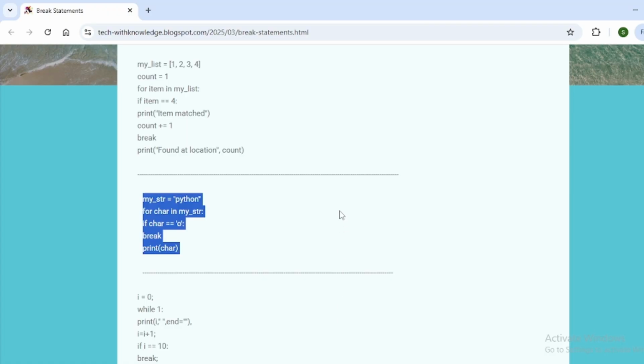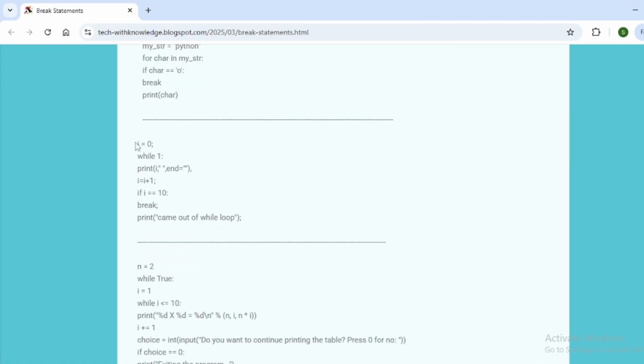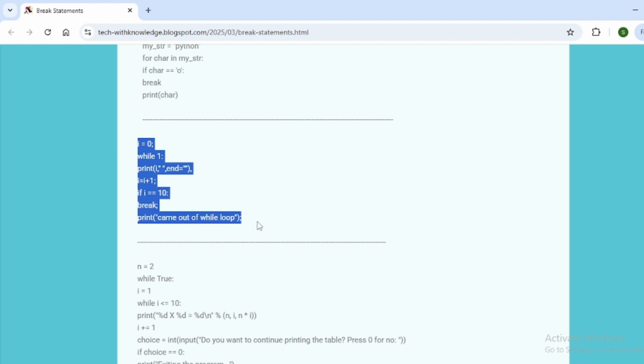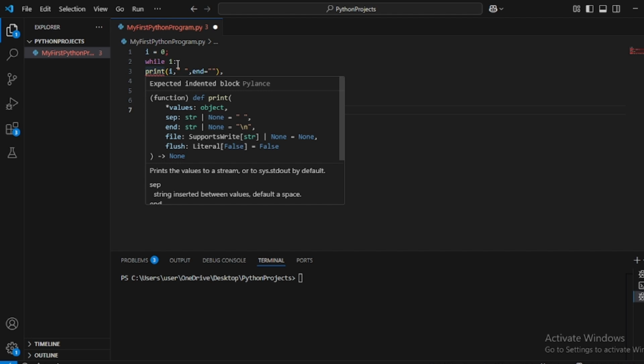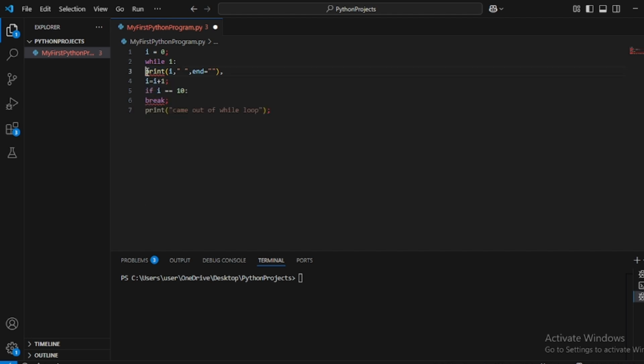Let us try some more examples. Now here i equals 0. This is while 1, a while loop. Print is inside the while loop. Then i equals i plus 1.